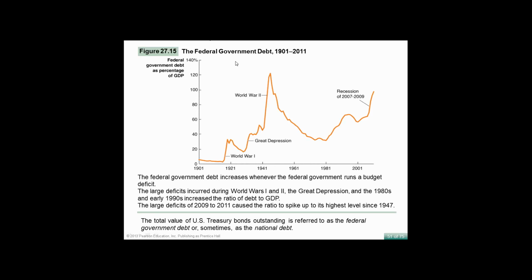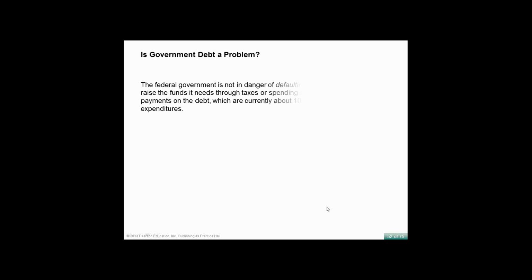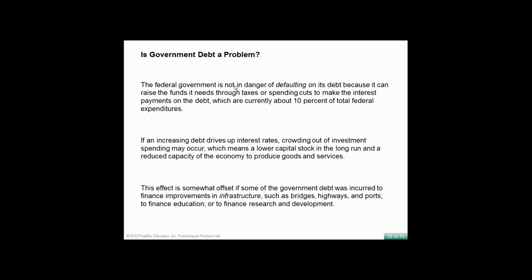The federal government debt as a percentage of GDP. So before World War I, before World War II, and then so it is almost at 100%. It spikes to its highest levels since 1947. The federal government is not in danger of defaulting on its debt because it can raise the funds it needs through taxes or spending cuts to make the interest payments on its debt, which are usually about 10% of the total federal expenditures.